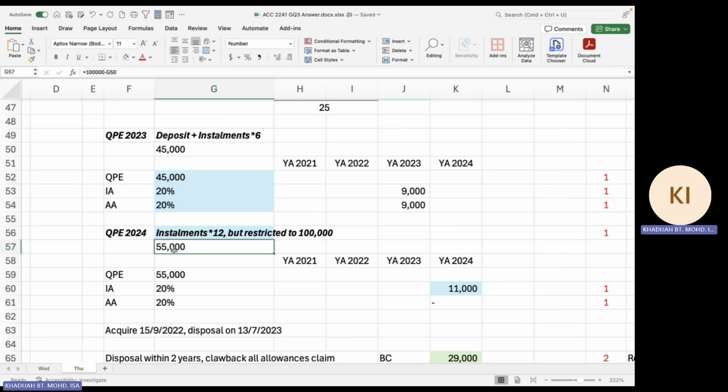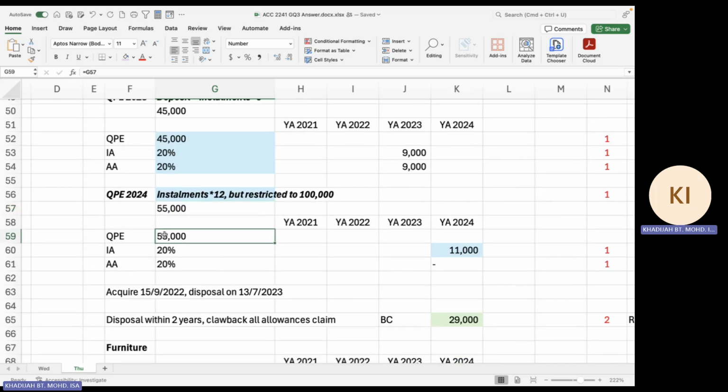So the balance of 55,000 you can only claim in 2024. So the QE is 55,000. You have to show me why your QE is 55,000 in 2024. You must mention something about the restriction of 100,000. You have claimed 45,000 in the first year, so it means that the balance available is only 55,000 in 2024. So that is your QE.